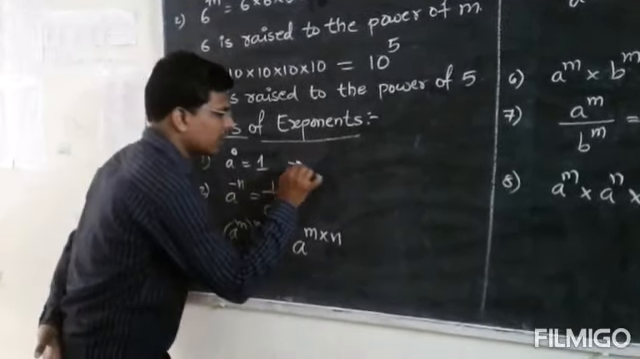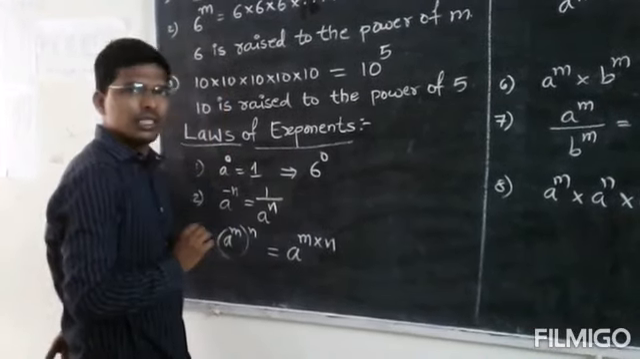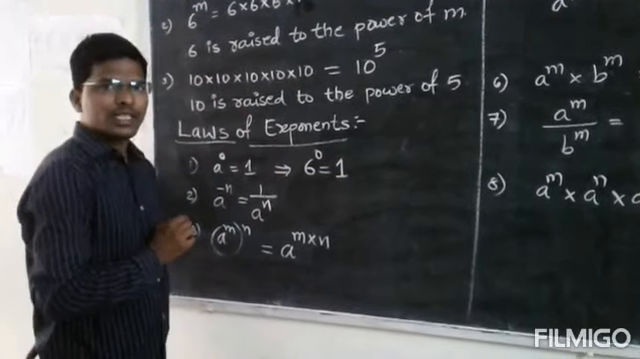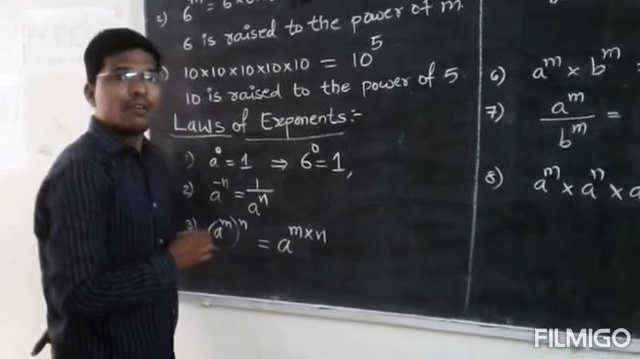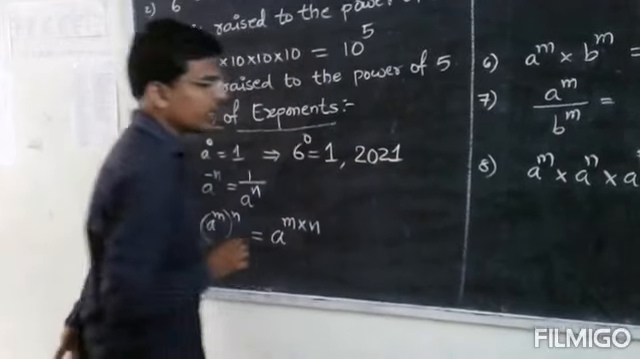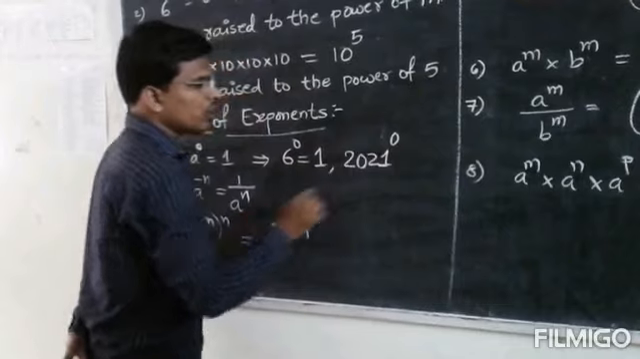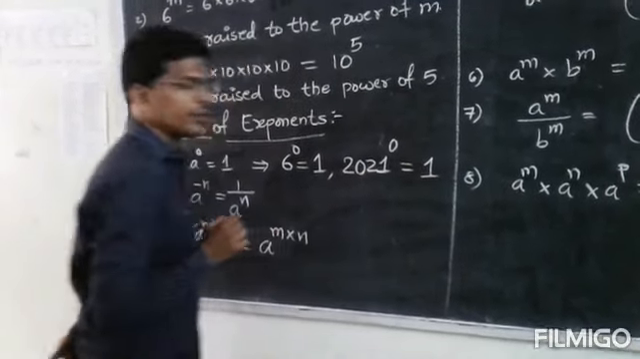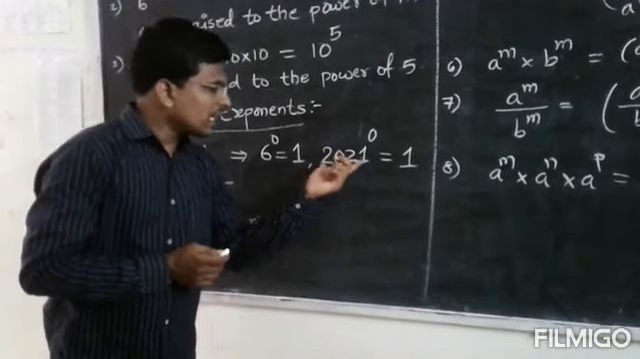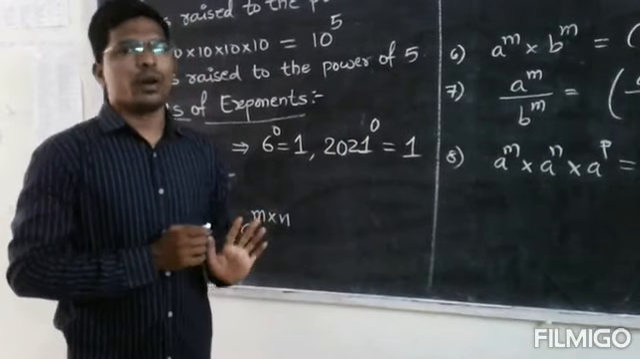For example, if I take a value as 6, we can write 6 to the power of 0. So 6 to the power of 0 is equal to how much? 1. For example, if I take a value as 2021, okay, the year, I am taking 2021 to the power of 0. That value is equal to how much? 1. You can take any number, but if that number has the power 0, then it must be equal to 1.